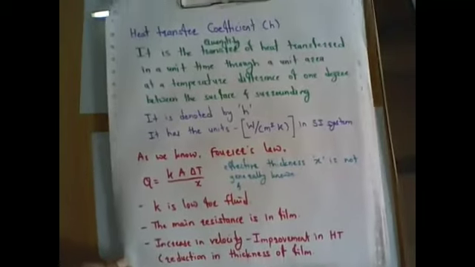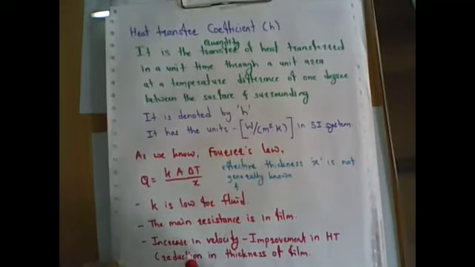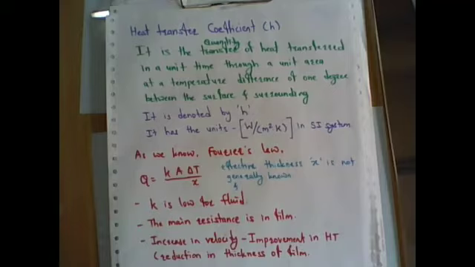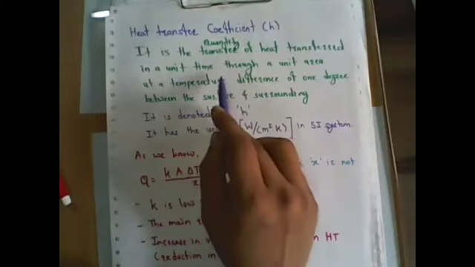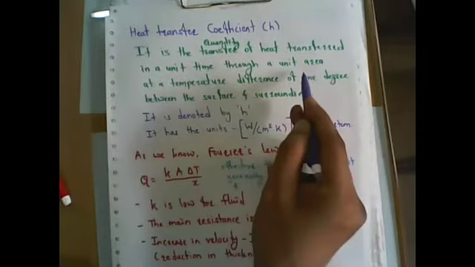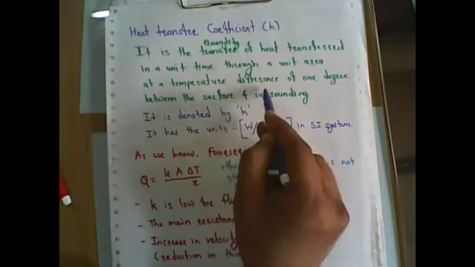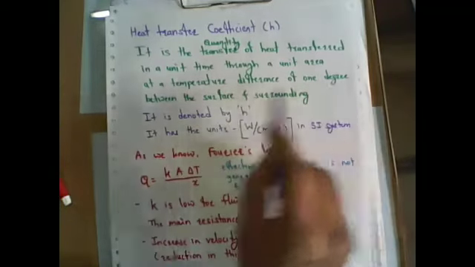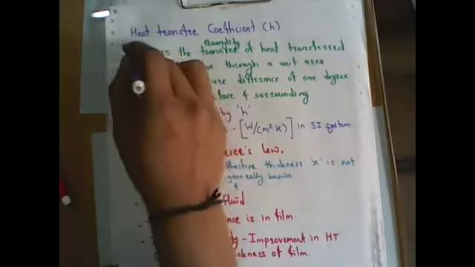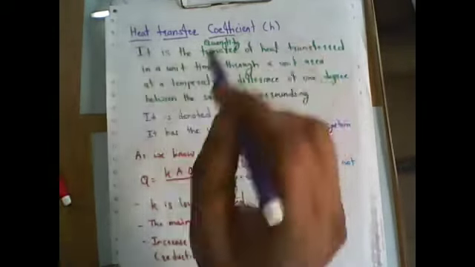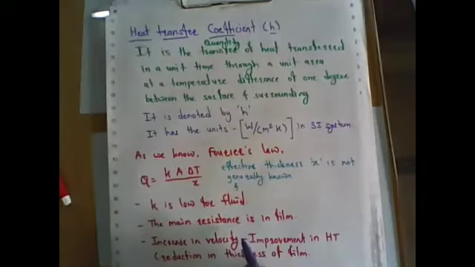Now the main concept in convection is the heat transfer coefficient. What exactly is the heat transfer coefficient? It is the quantity of heat transferred in a unit time through a unit area at a temperature difference of 1 degree between the surface and surrounding. What does it mean? It is generally denoted by small h.